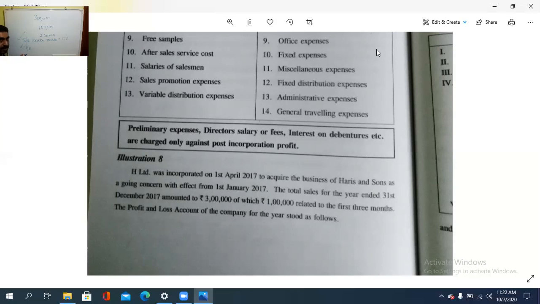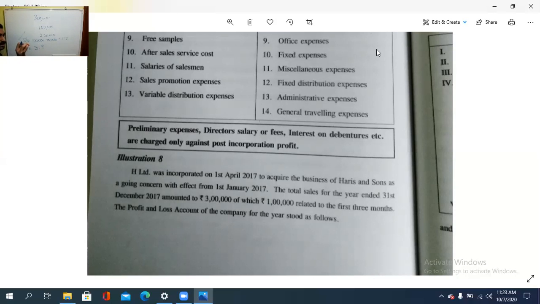So for the time ratio, what is the case? First 3 months. So first 3 is to the next 9, isn't it? The balance is 9. 9 plus 3 is equal to 12, isn't it? So 12 months. Jan, Feb, March, 3 months is the first 3 months.